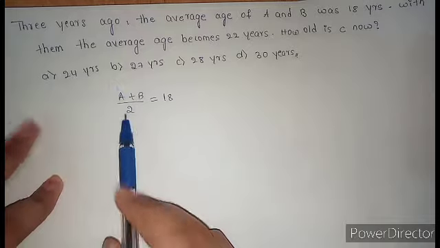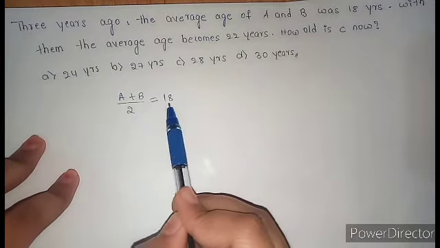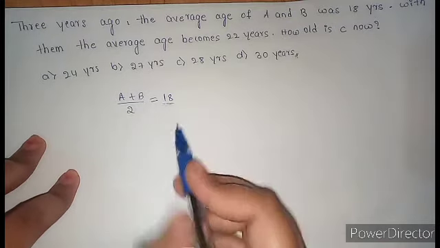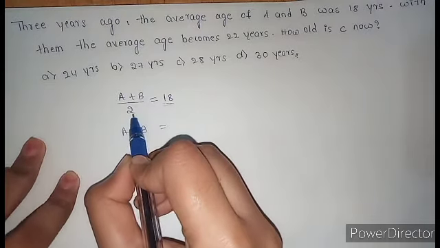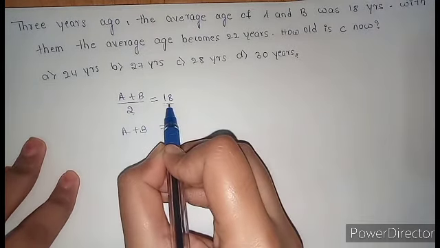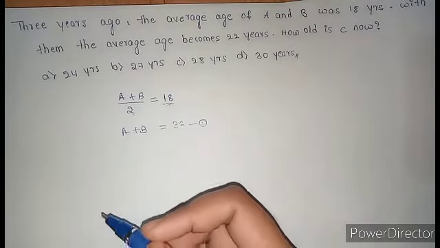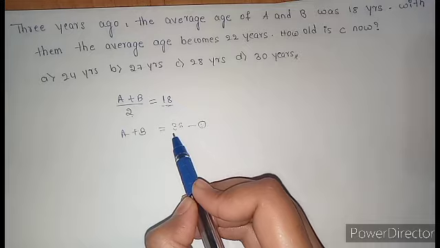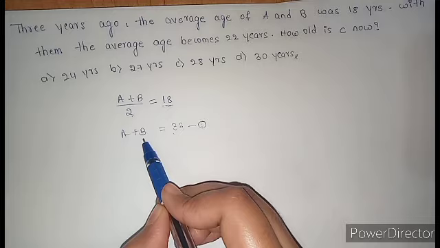This is the sum of the age of two persons. To know it, I need to multiply the total number by the average, that is 36. This 36 years is the age of A plus B before 3 years.